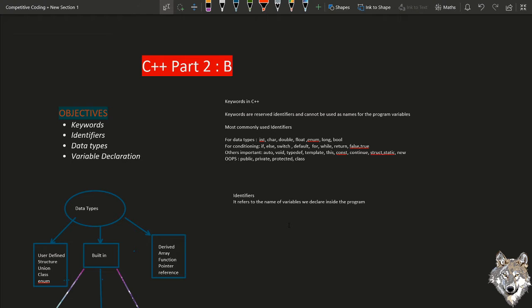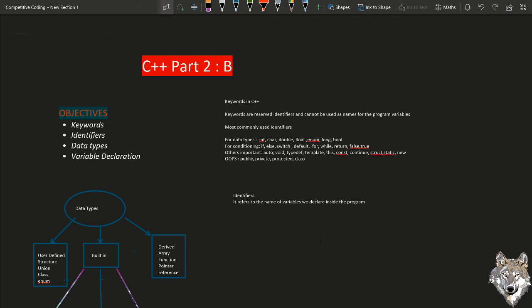So let's get started. While talking about keywords in C++, keywords are reserved identifiers. An identifier is nothing but the declaration of different variables which carry some meaning inside the code. But keywords are built-in identifiers which reserve some meaning inside them, and when we use them the compiler does not have to deal with what exactly that thing is, because the functions of those identifiers are already established inside the library of C++.